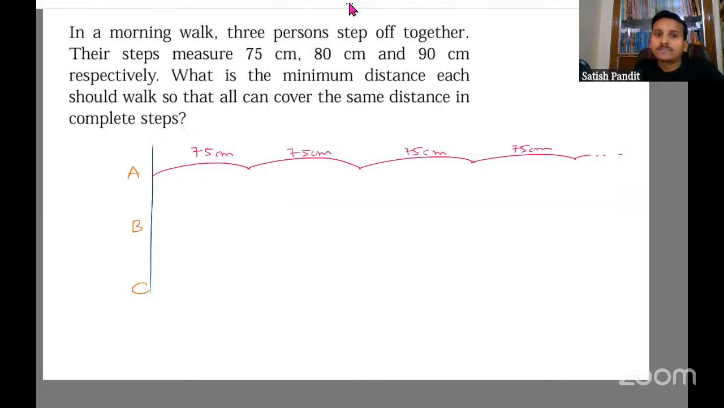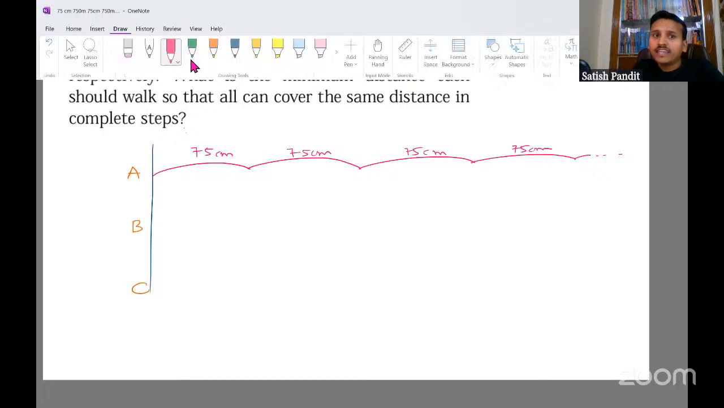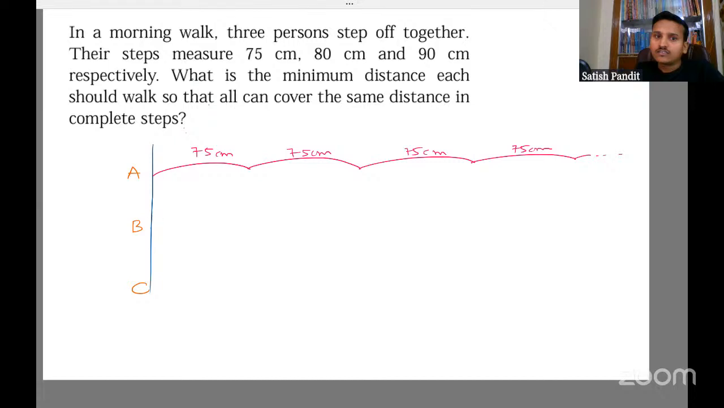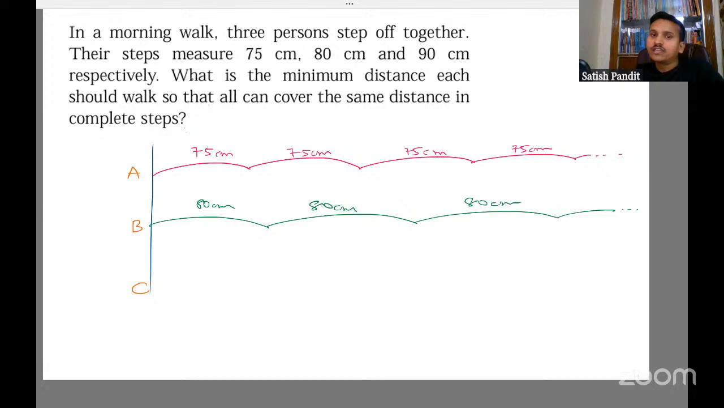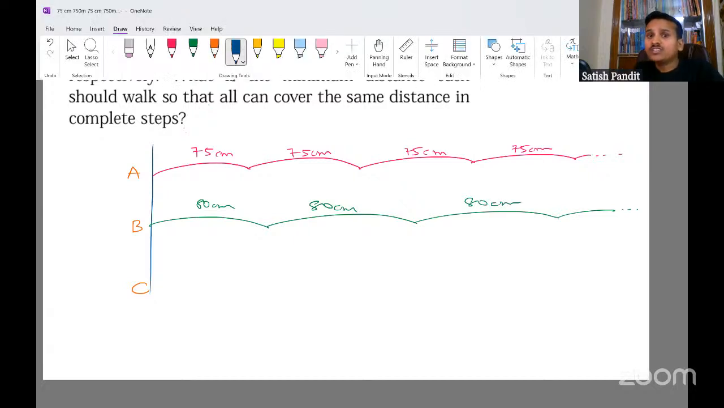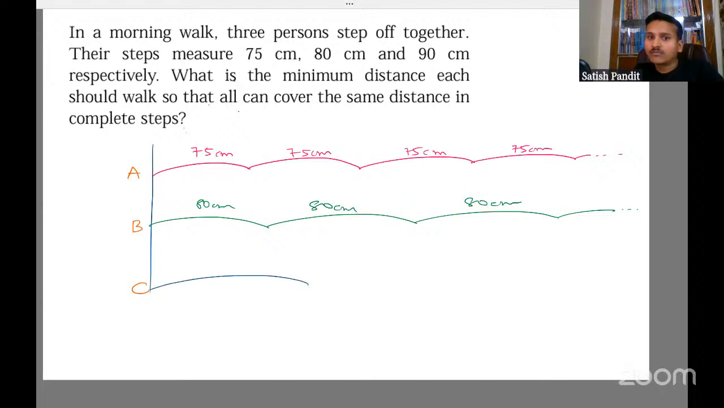Next, if you take person B, each step of person B is 80, so it will be somewhat more, maybe somewhere here. You can see it is just beyond this. And it'll keep going like this. So each step of person B is 80 centimeter, 80 centimeter, 80 centimeter. And person C, each step is how much? 90 centimeter. It'll be somewhat more, somewhere here, and then it'll keep going. This is 90, 90, and 90.